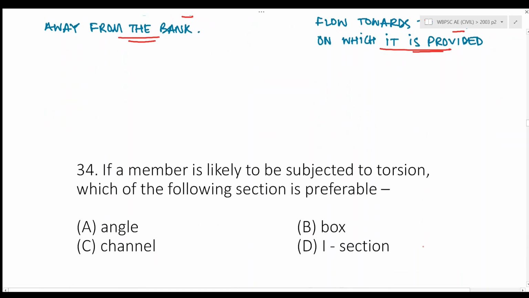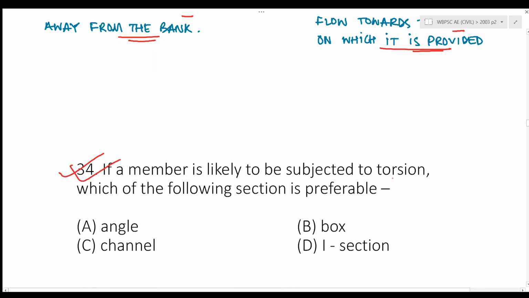Next question. If a member is likely to be subjected to torsion, which of the following section is preferable? Now you know for a member subjected to torsion, the best section is a box section. The best section is a box section.